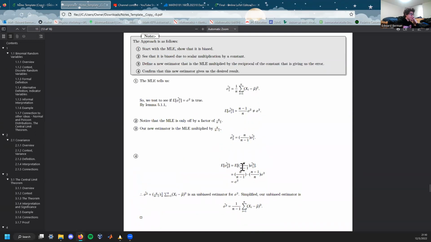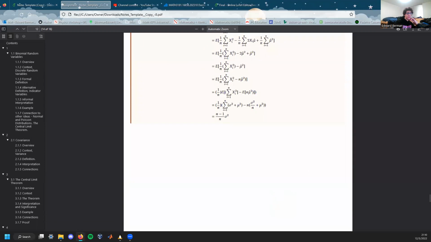And so all we had to do to get an unbiased estimator is just introduce a new estimator, multiply by the reciprocal of this constant, which is why we end up getting 1 over n minus 1, because the n's cancel here and here. So it becomes 1 over n minus 1 instead of 1 over n. That'll be all. Thank you so much for watching.